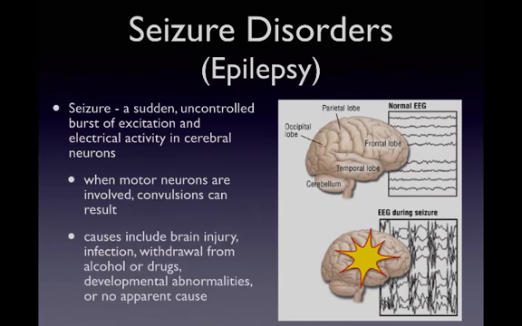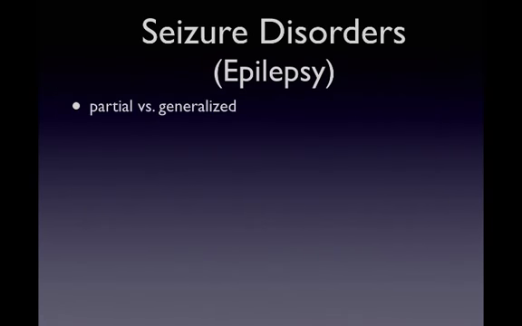Seizures can be the result of brain injury, infection, withdrawal from alcohol or drugs, or even a developmental abnormality like a malformed blood vessel, or sometimes they can have no apparent cause. Seizure disorder occurs when these seizures occur repeatedly. Seizures can be either partial or generalized, which means they can either be localized in one part of the brain and not spread, those are partial seizures, or they can spread to other areas, and that's the generalized seizure. Many originate in the temporal lobe, as I was mentioning, and so it's not unusual for someone with a seizure disorder to experience that aura of intense emotions right before the seizure.